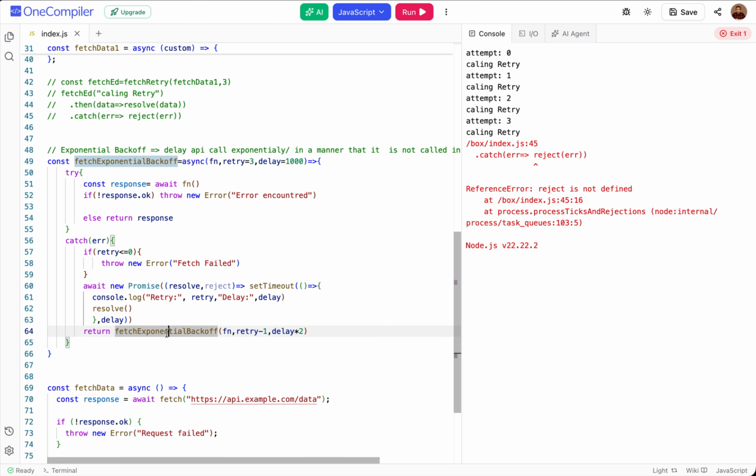So here we are calling this recursively. We are using the same function. We are decreasing the retry because one time the API failed, or one retry went off, right? Now we are increasing the delay by doubling it. I'm not using any power function over here because it will cause a lot of delay, and we don't want to wait that much as of now. But you can use Math.pow or some other functionality, whatever you want, to delay the API call.